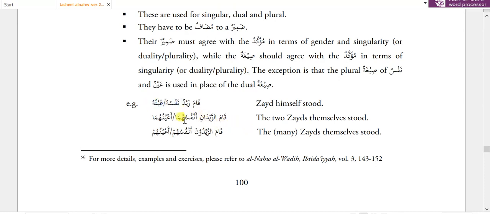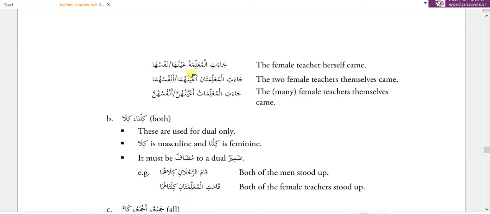Kama zaidani anfusuhuma ayunuhum. Here there is a tasniya word as zaidan. So instead of using the nafsun and ainun tasniya, we have used the plural form as a muzaf and zamir as a muzaf ilay, which is equal to zaidan, which is tasniya muzakkar. Then we have kama zaiduna. Zaiduna is jama muzakkar. So anfusuhum, here the hum zamir is jama muzakkar, which is agreeing with zaiduna. Ja'atil muallimatu ainuha nafsuha. The same example for muannas.